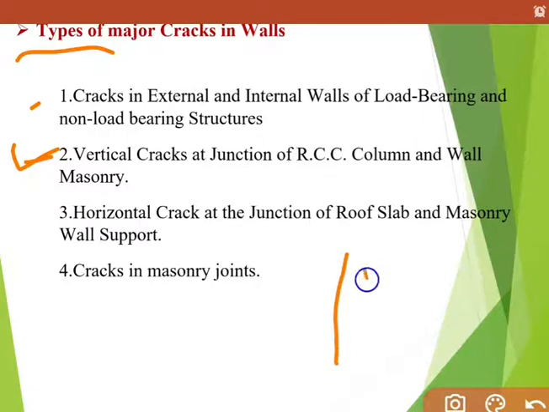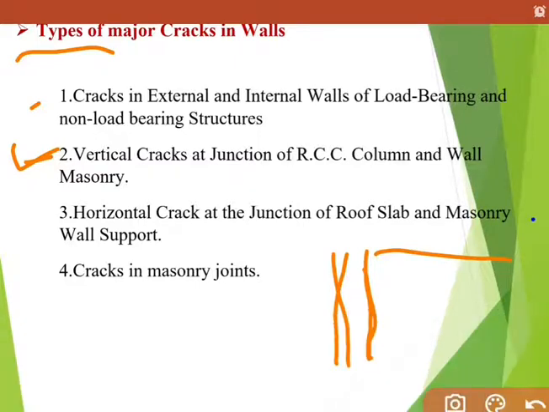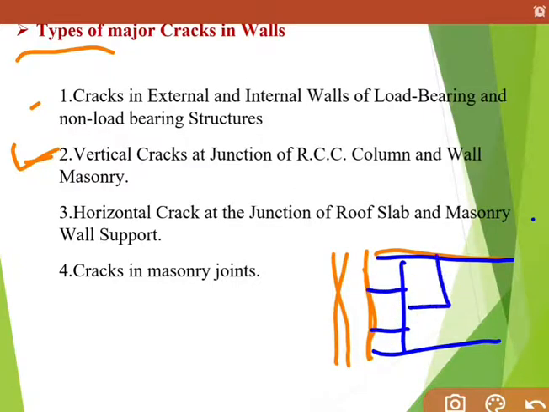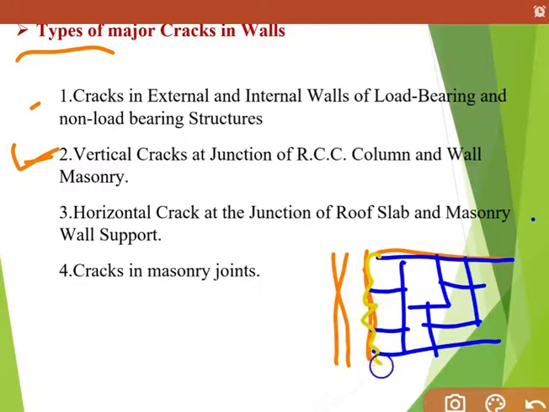If this is a column, okay, and you are attaching the masonry wall like this, here what happens is the joint between this column and the wall surface is not properly done, and because of this you see the cracks here on the joint in the building.